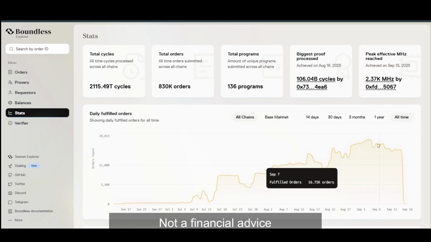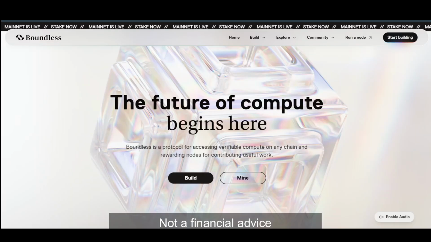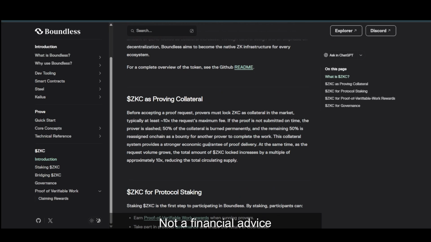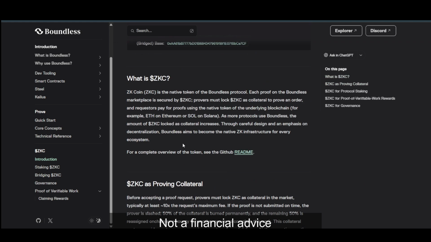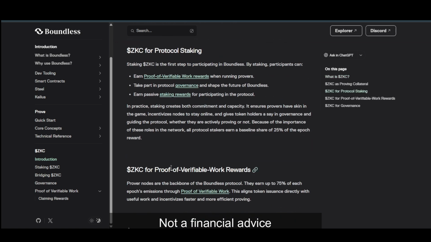As you can see here, it continues to go up, and they have a Base mainnet, and they also have all chains, as you can see here. Now beside that, in terms of its utility, it is also used for protocol staking as well. So that means it does have an inflation aura. Now after that, it is also used for proof of verifiable work rewards.